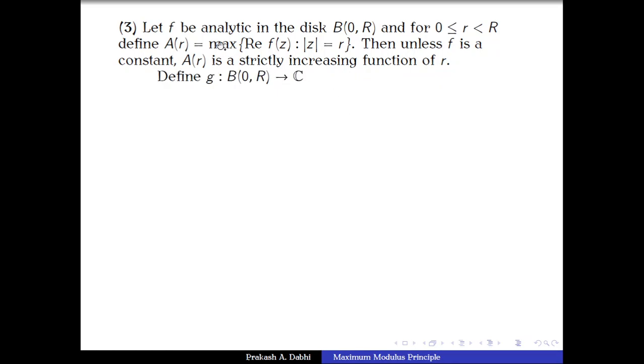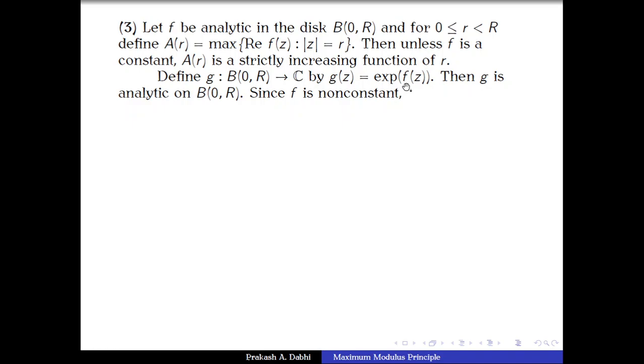Okay, so in proving this we shall introduce a new function. Define g from B(0,R) to C by g(z) equal to exponential of f(z). Because f is analytic and exponential is an entire function, g is an analytic function. And again, because f is non-constant, g is a non-constant function. Let us take any two r1 and r2 such that small r1 is less than small r2, which is less than capital R, and r1 is greater than or equal to 0.